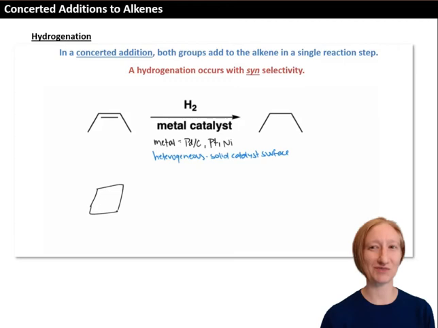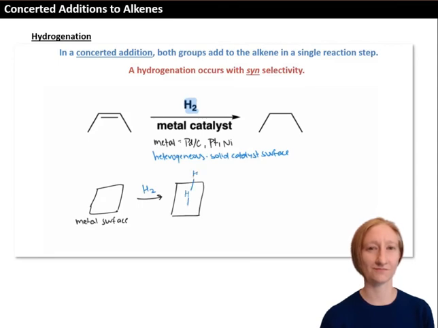We'll imagine the metal surface to be this black square here, and the hydrogen comes in and adsorbs to the surface. Okay, then the alkene comes in and also interacts with the surface.